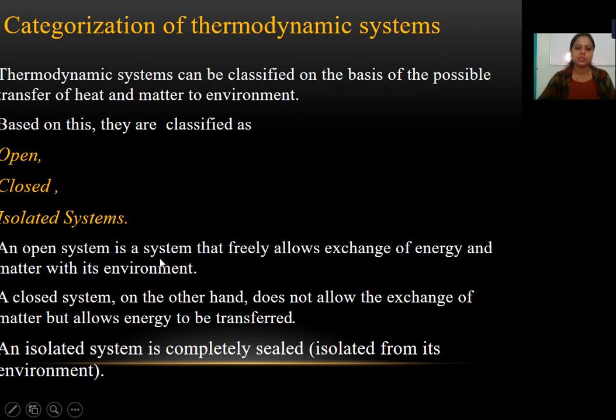An open system is a system that freely allows exchange of energy and matter with the environment. A closed system, on the other hand, does not allow the exchange of matter, but it allows the exchange of heat or energy. An isolated system is completely sealed, isolated from its environment. There is no exchange of heat and no exchange of matter in this case.